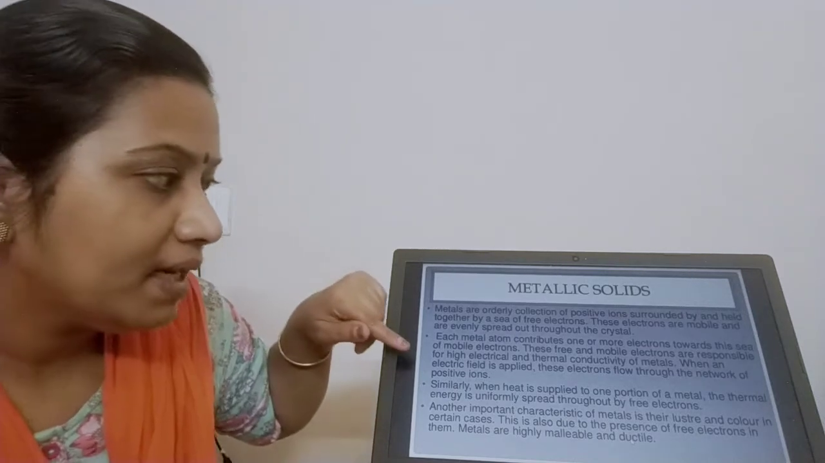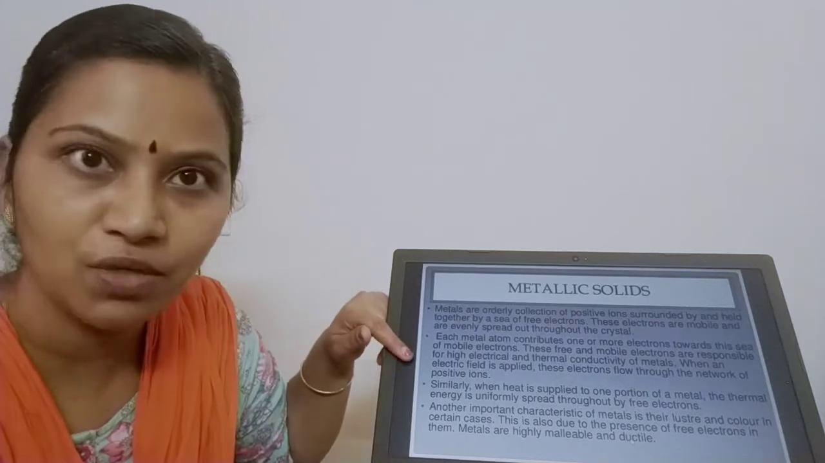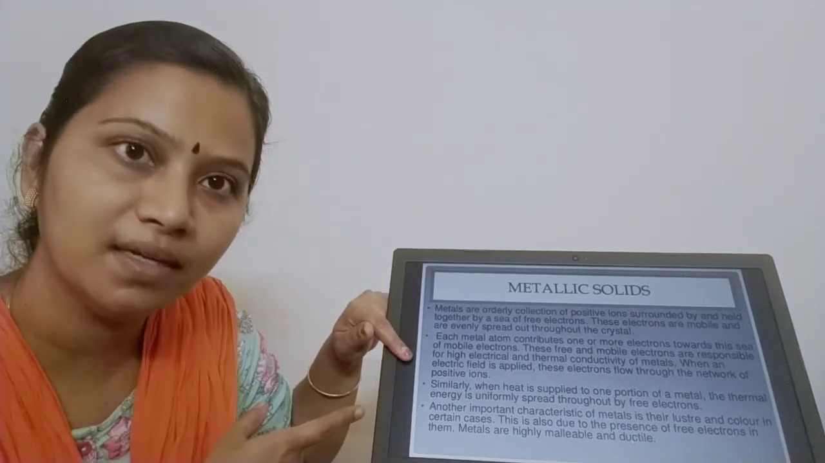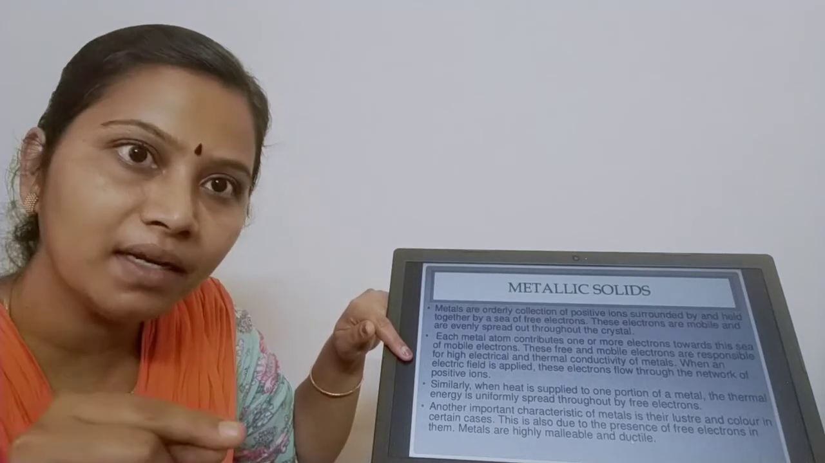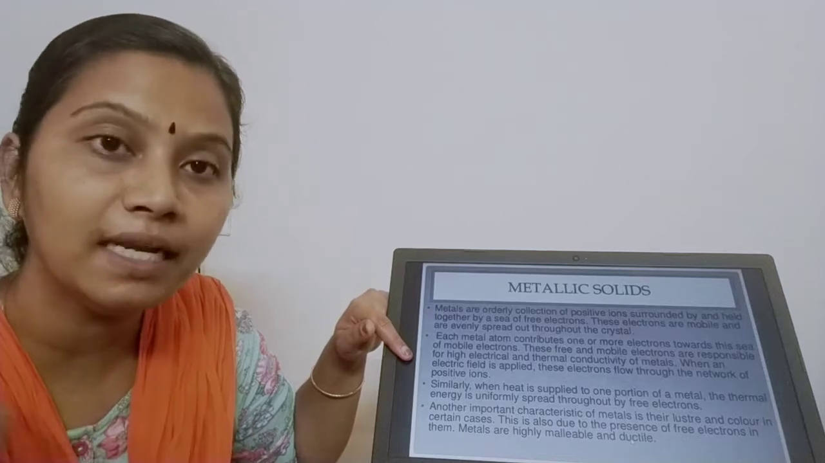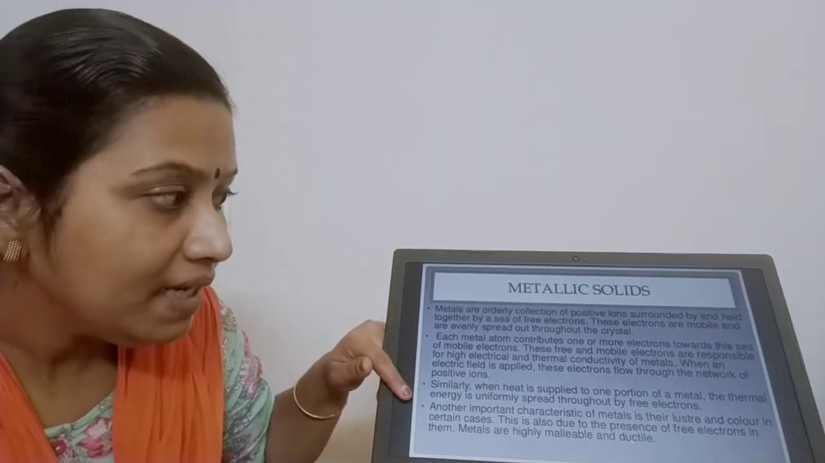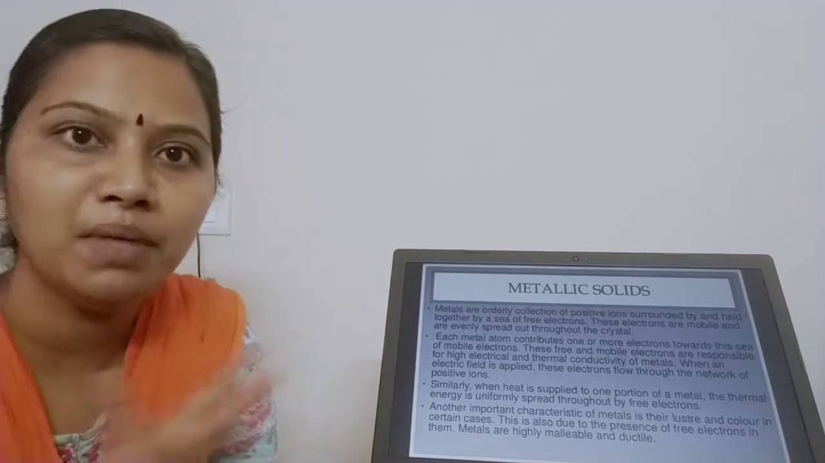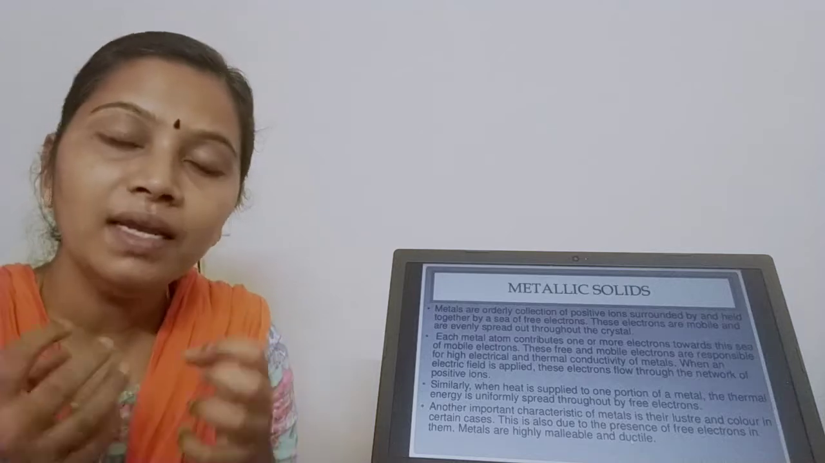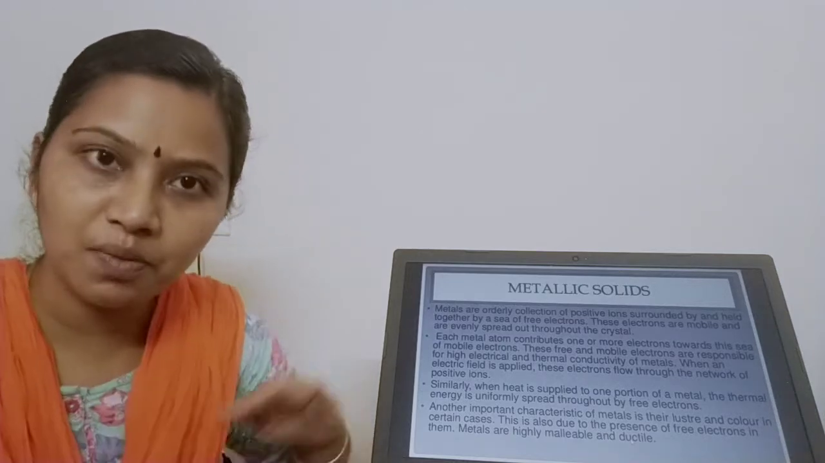When you apply an electrical field, what happens? The electrons start moving and form a network with the positive ions. This is how we know it is conducting electricity. And when heat is supplied, what happens? This heat energy is uniformly spread by means of free electrons. The free electrons are moving, so they take up the heat energy and the electrical energy and spread throughout the crystal.